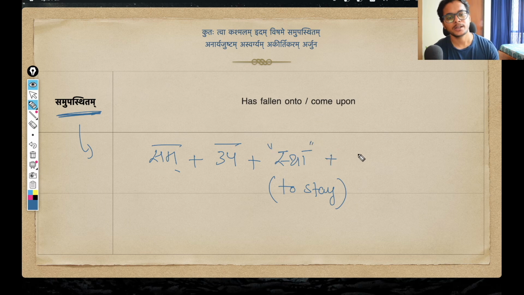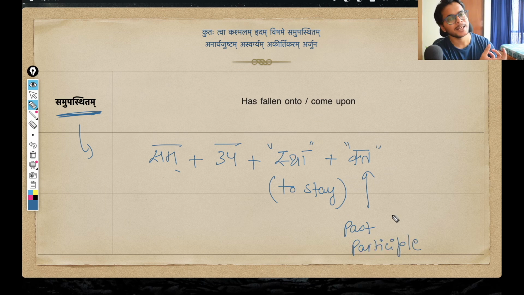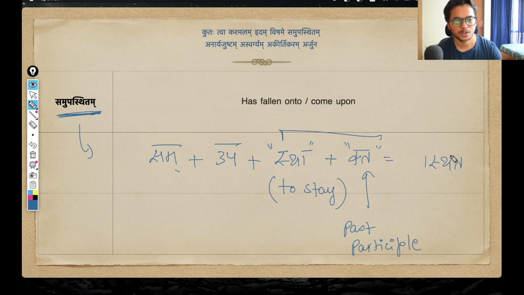And stha dhatu here is being modified using the ta suffix. What does the ta suffix do? It changes the dhatu into its past participle form. A participle is a derivative derived from some verb in most cases. When stha dhatu is modified using the ta suffix, the resultant word is sthit. This is a very common Hindi word also, sthit. If something is sthit, it is situated at some place. In that sense, situated is sthit.